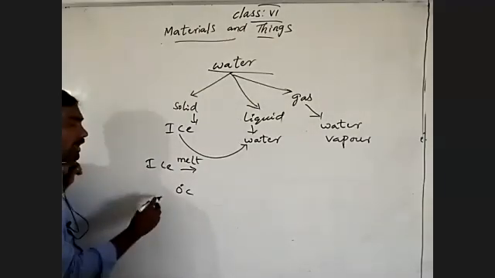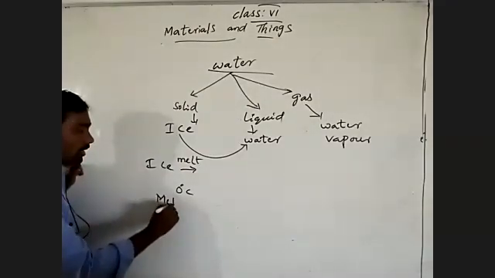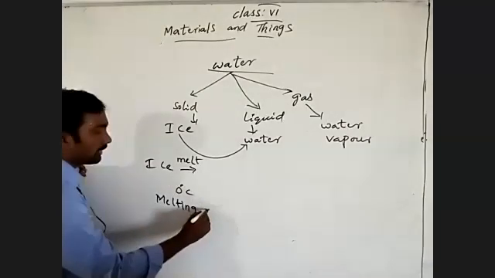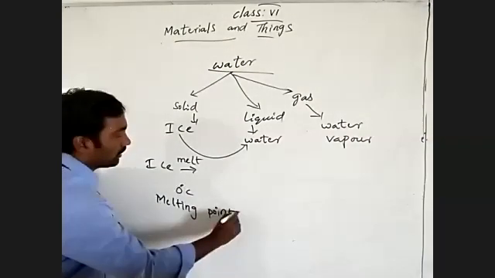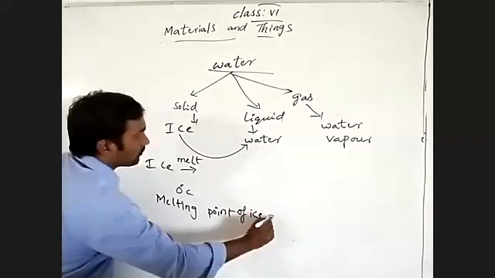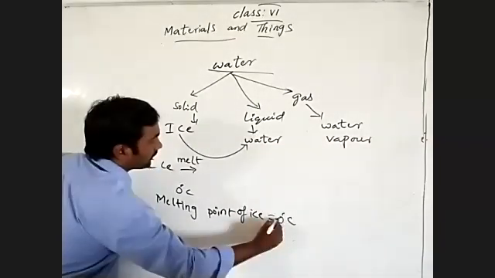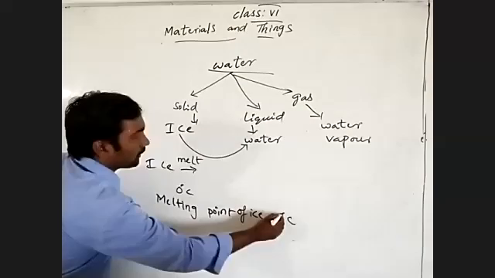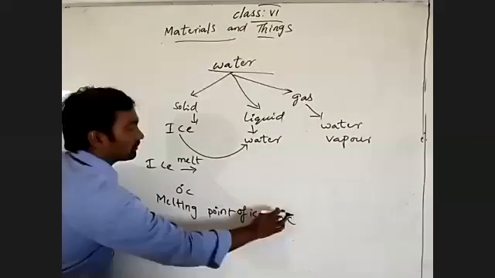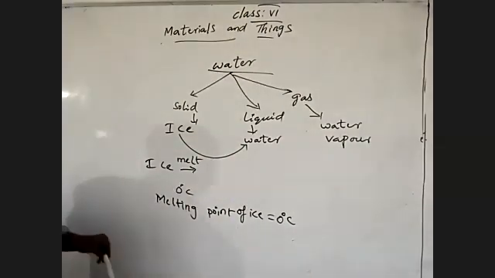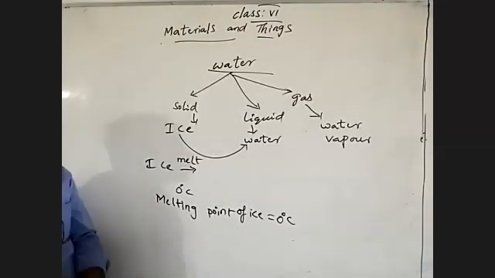So that's why we call it the melting point of ice. The melting point of ice is 0 degrees Celsius.